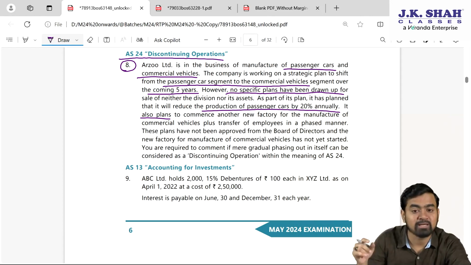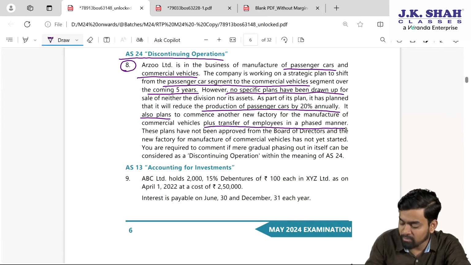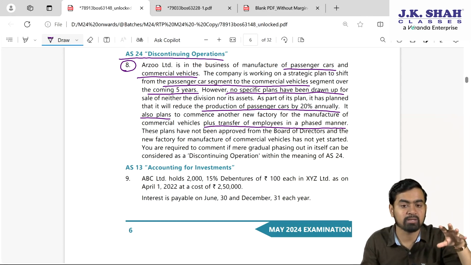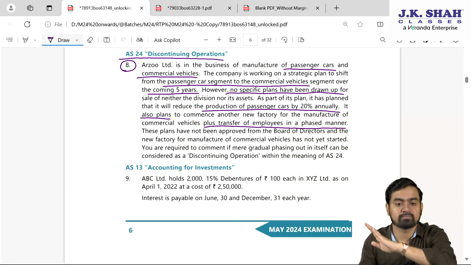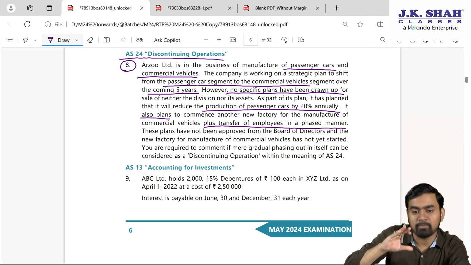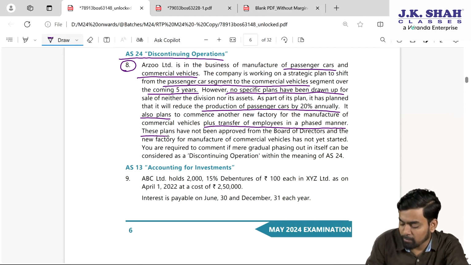It also plans to commence another new factory for manufacture of commercial vehicles, plus transfer of employees in a phased manner. So my dear students, we will shut down one particular segment which is passenger cars, and we will start in 5 years' time one more factory for commercial vehicles, and we will shift all the employees from this particular segment to another one. This is the plan. This plan has not been approved by the board of directors, and the new factory for manufacture of commercial vehicles has not yet started.